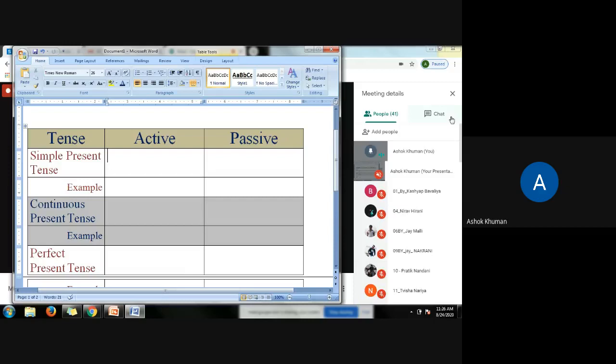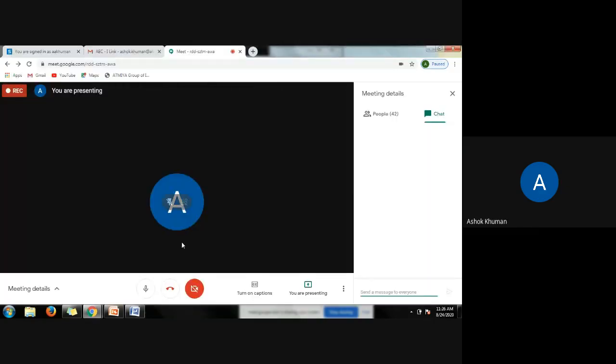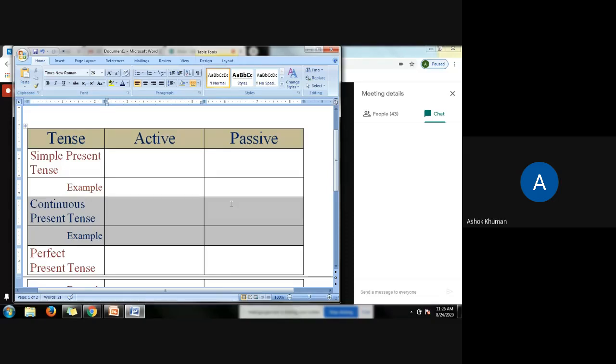And you will answer in your chat box. Okay, so the table that you are seeing on your screen will be filled up by you. So now give me the answer. What would be the active form of verb in simple present tense?